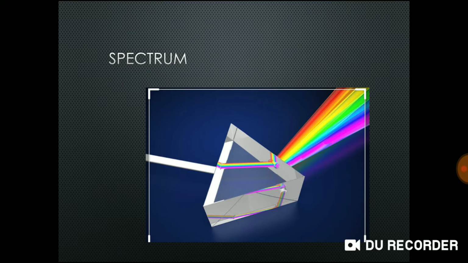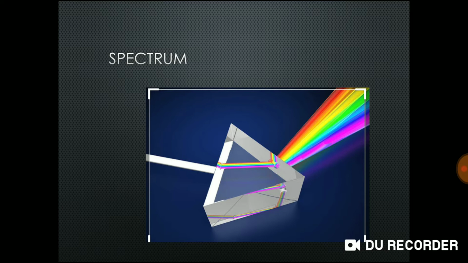Now see this picture. White light passes through the prism. The light undergoes dissipation, so we will get colors, that is VIBGYOR, from violet color to red color. Yes, this is called spectrum. So this is a continuous spectrum. Now the plural form of spectrum is called spectra.